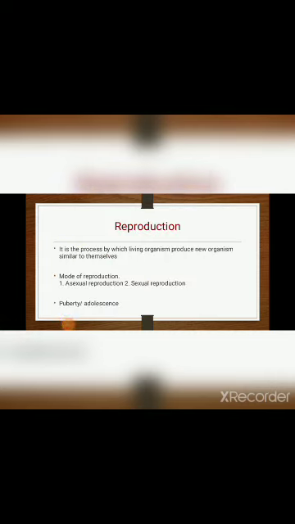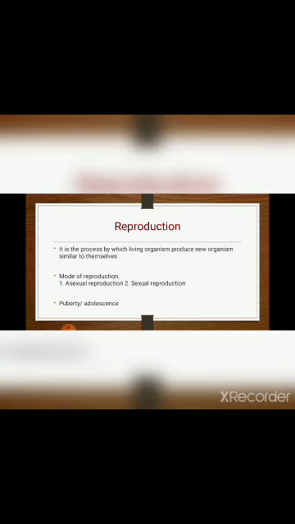As we all know, reproduction is a process by which living organisms produce new organisms similar to themselves. Reproduction produces new individuals. That new individual undergoes development, it matures, and development of secondary sexual organs takes place, and later that individual also undergoes reproduction and the cycle repeats. Clear?